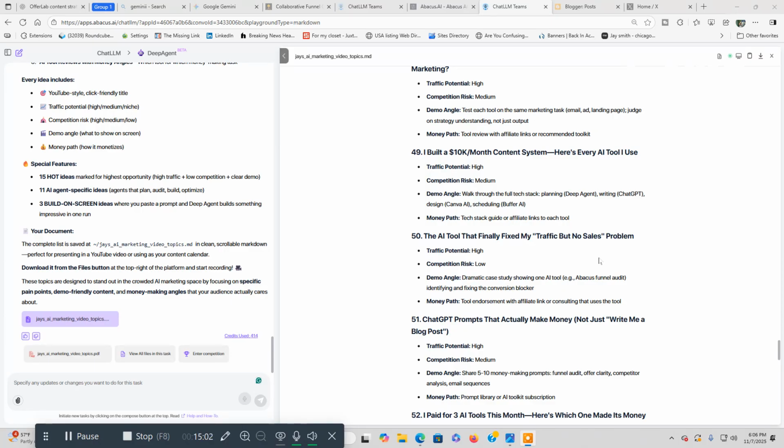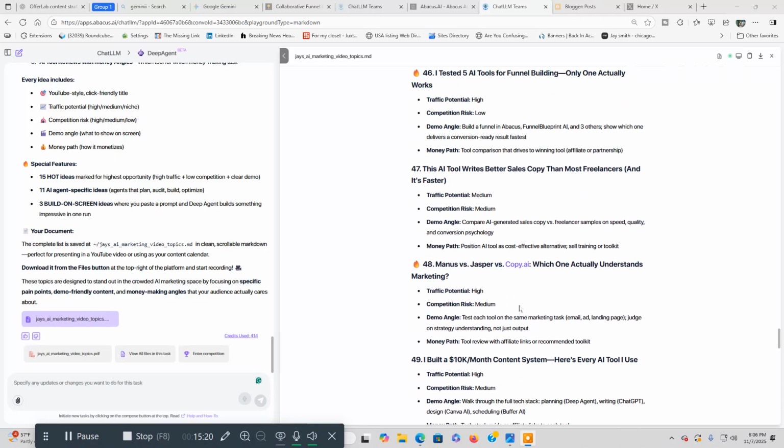Instead of thinking about what I'm going to make, I run out of ideas. This does that for me. This does all the planning, the brainstorming. It's looking for stuff that people are interested in that's easier to rank for. Well, some are harder to rank for, but you go through here and look for ones that are easier, depending on how big your channel is and all that stuff.